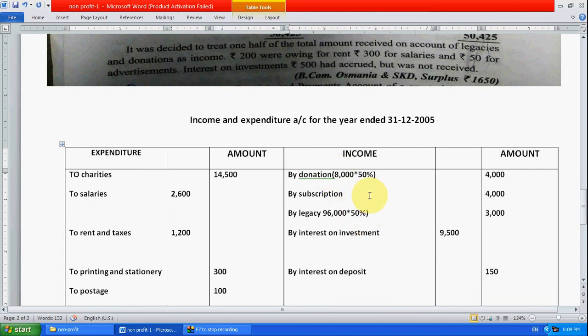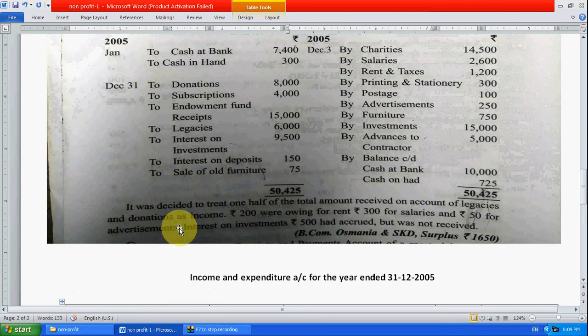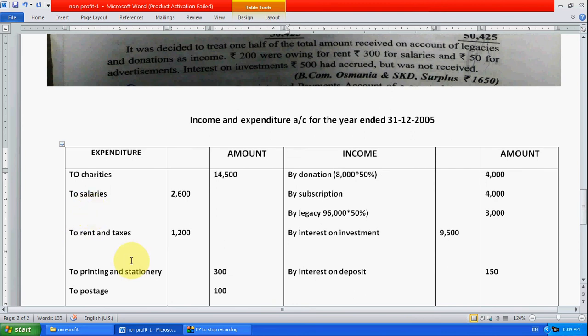Okay, now rupees 200 were outstanding. OE means outstanding for rent. So right here 200 outstanding for rent. So write outstanding means add outstanding rent.